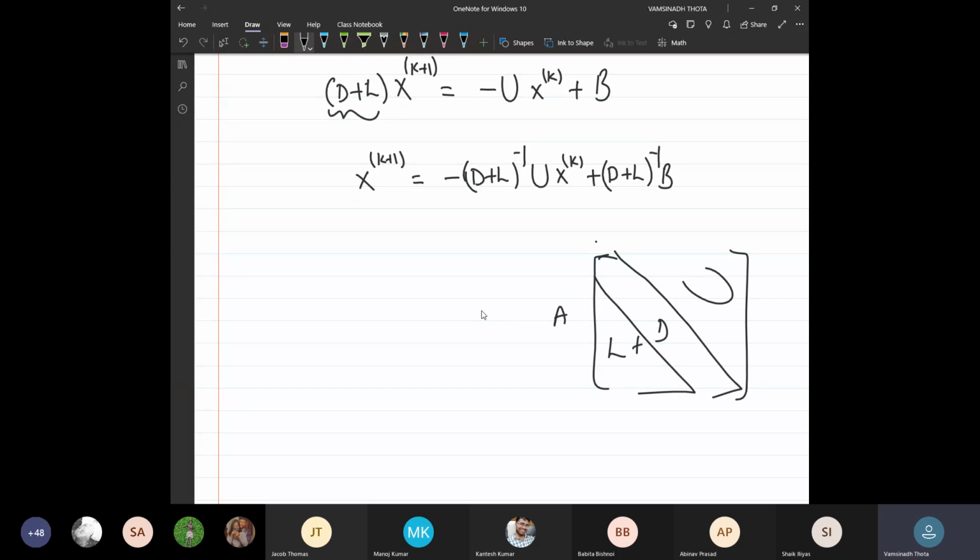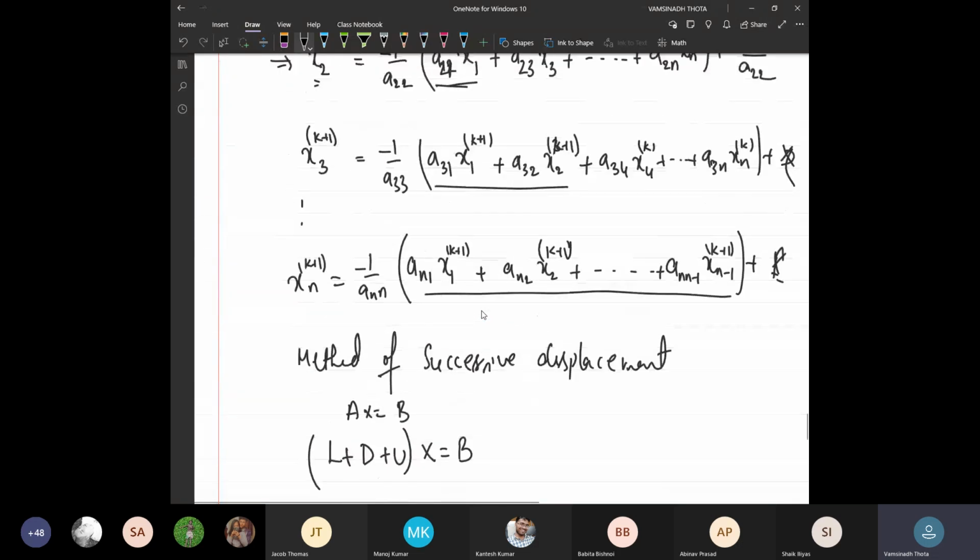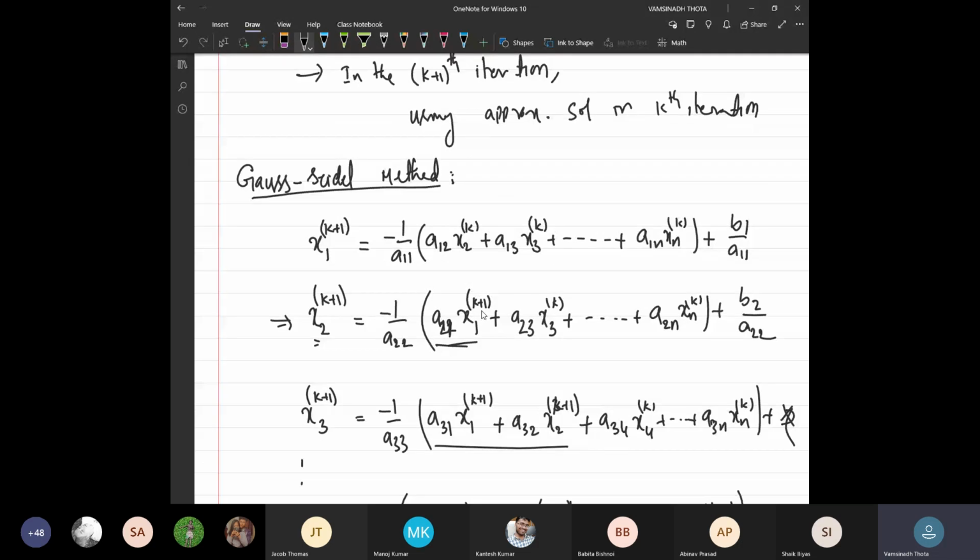So what is the determinant? It is a lower triangular matrix, so the determinant is nothing but the product of the diagonal entries. So the product of the diagonal entries should not be 0, which means every entry on the principal diagonal should be non-zero. That is the same assumption we should make for the other method also. In fact, as you can see, we are dividing by a11, a22, a33, and so on, ann. So the matrix should be rearranged so that the principal diagonal elements are non-zero.